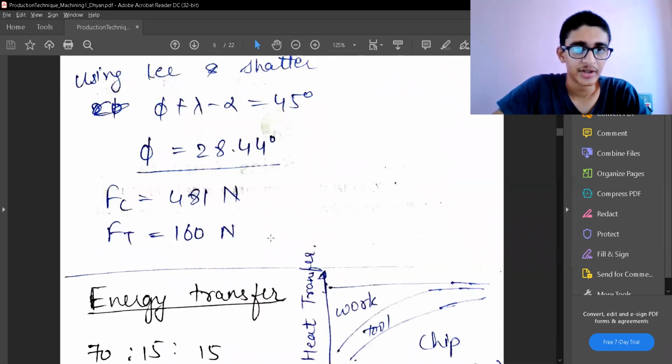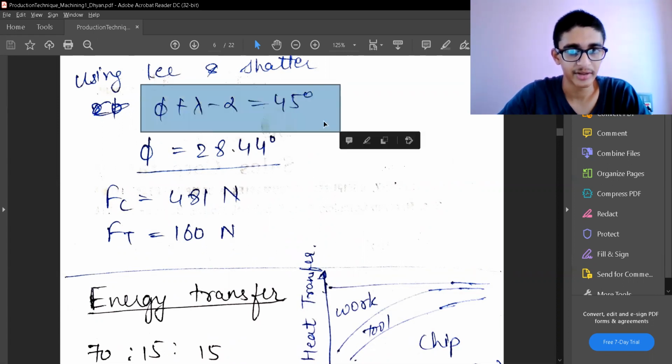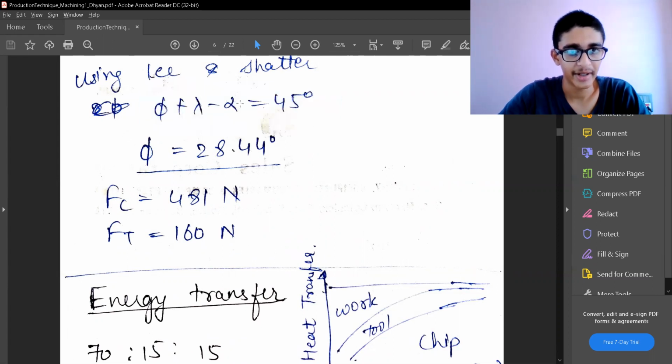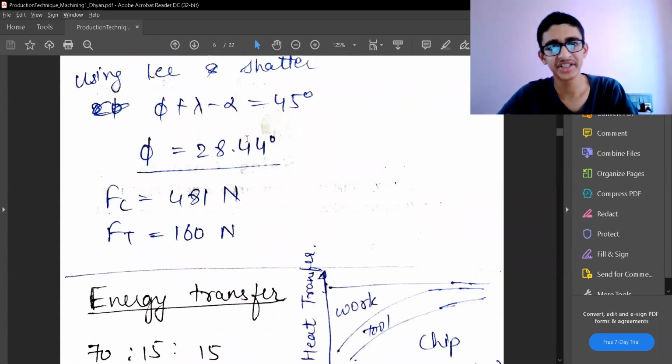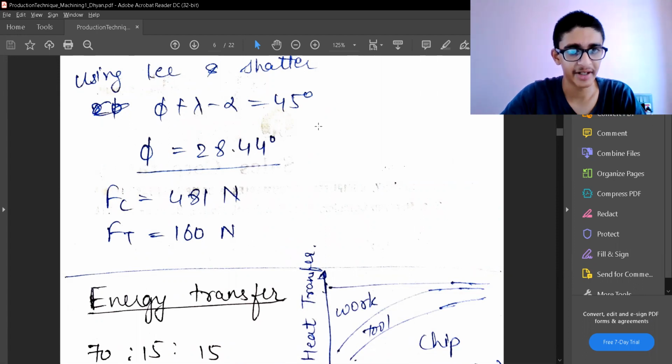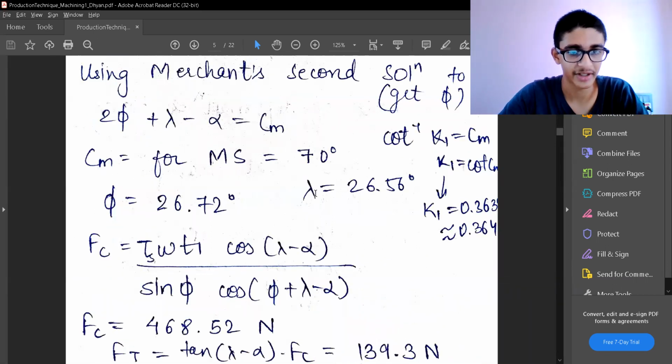And using the Lee and Shaffer solution, this is the solution equation, and we already have lambda and alpha values. So the phi will be 28.44. Over here we got phi as 26. So you know, the modified Merchant solution, which is Merchant second solution, and Lee and Shaffer are almost equal. They are estimating the value of phi very close to each other. So this gives some proof that yes, they are also a very good estimate. The initial estimates from them are also very good, where we already have all the modeling done for the Fc values.